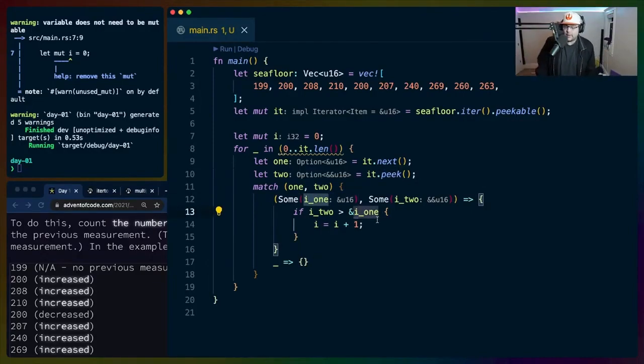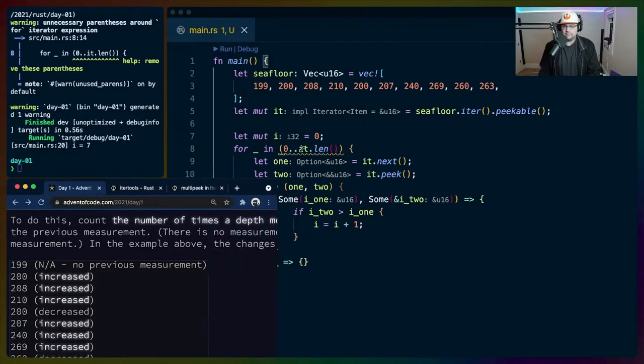You can do that in a number of different ways. In this case, I chose to just slap another reference on here, but I could also destructure here, and then I wouldn't need to do that. So if you're not familiar, you can actually destructure references in Rust, which is kind of cool. It does lead to copying, so keep that in mind, but it's usually not a problem. And it's definitely not a problem for primitives like u16. So that says 7. That should be fine.